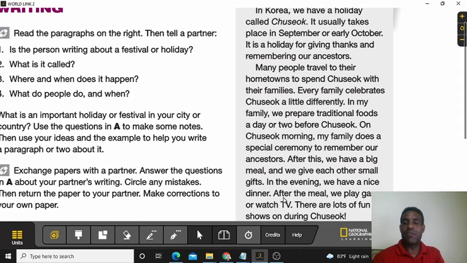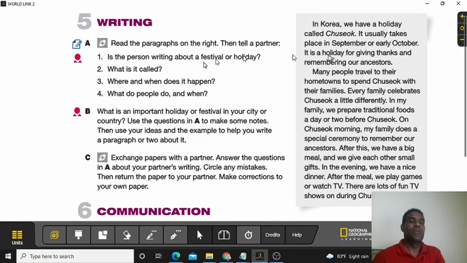So number one, is the person writing about a festival or holiday? So what is this? A festival or a holiday? What is it called? What is the name according to what we read? Where and when does it happen? Where does it happen and when does it happen? And what do people do and when? According to what we read there, what do people do?